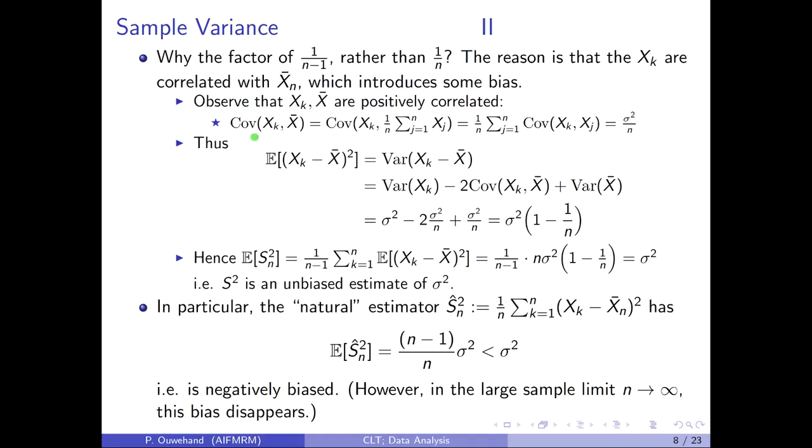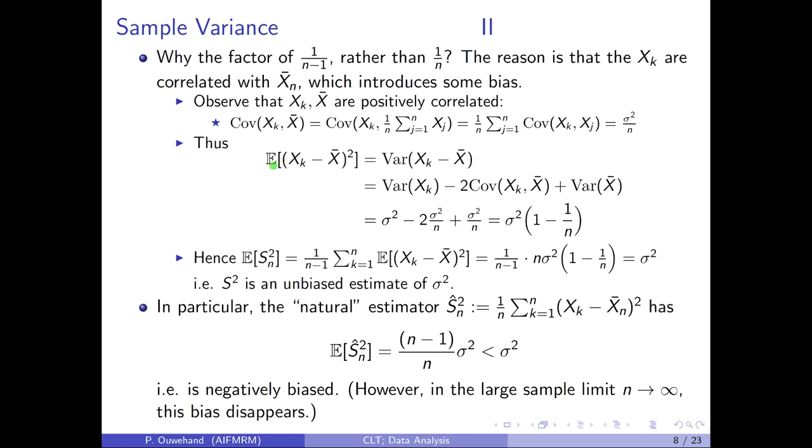The covariance of xk with x bar, by definition, is the covariance of xk with this sum here. Using the bilinearity of the covariance operator, that reduces to the following. Now the xk's are independent, so the covariance between xk and xj is 0 except when k is equal to j. When j is equal to k, we get the covariance of xk with itself, in other words, just the variance of xk, which is sigma squared. And because of this factor of 1 over n, the covariance between xk and x bar is sigma squared over n, which is strictly greater than 0.